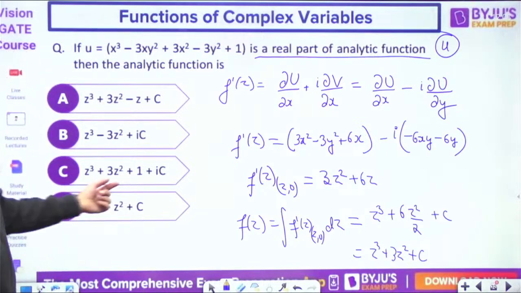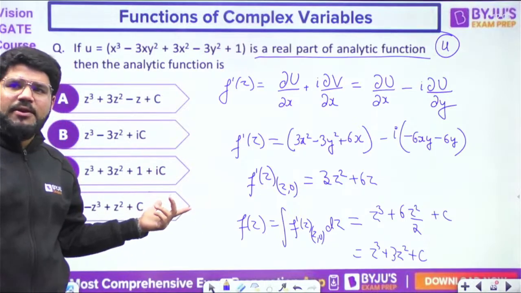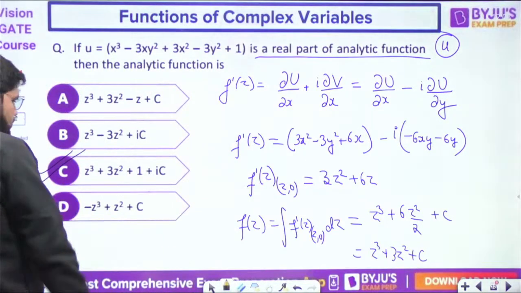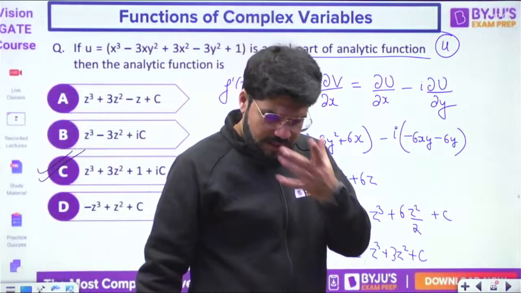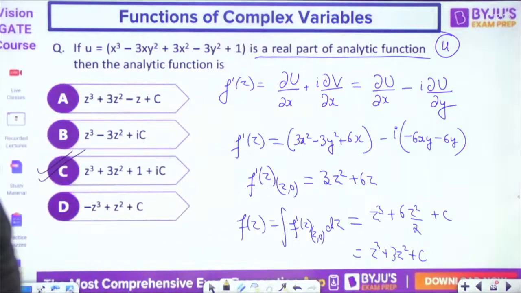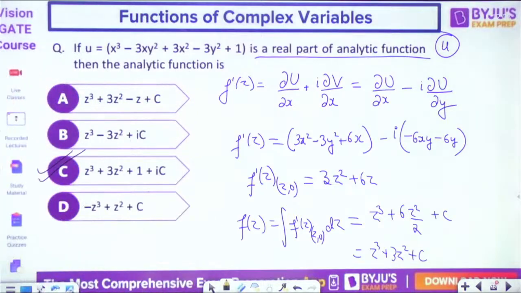So we can see whether the constant is c or 1 plus ic, that can be manipulated. Now my correct answer is matching up with the option number C.